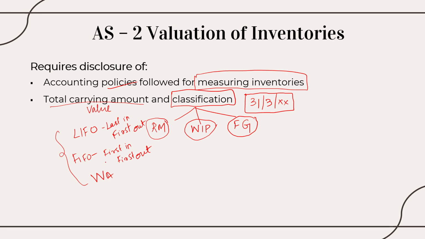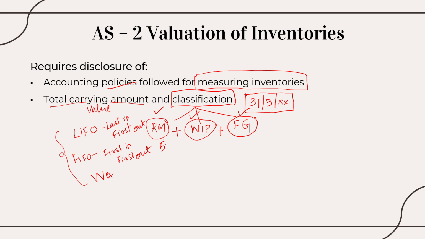I have to mention in the books of accounts on what basis I have taken the method, how I am calculating and measuring my inventories on the last date of the balance sheet, and what the total carrying amount is, including my raw materials, WIP and finished goods. It should be combined for all three, but there should also be a classification.